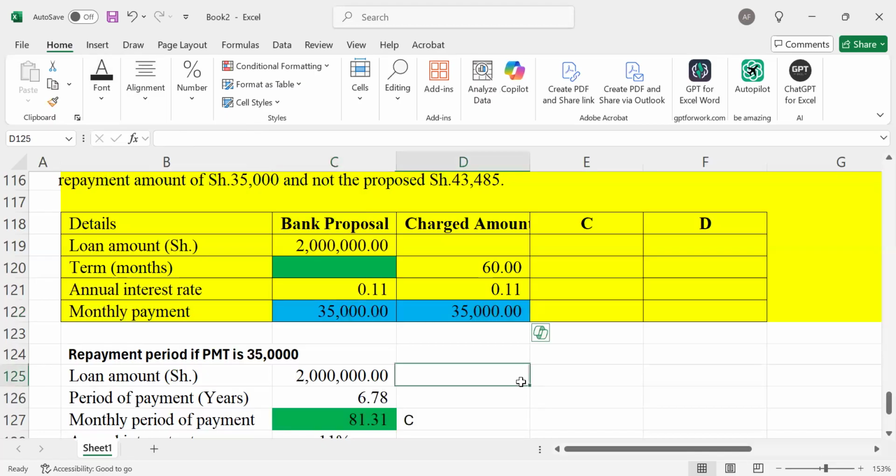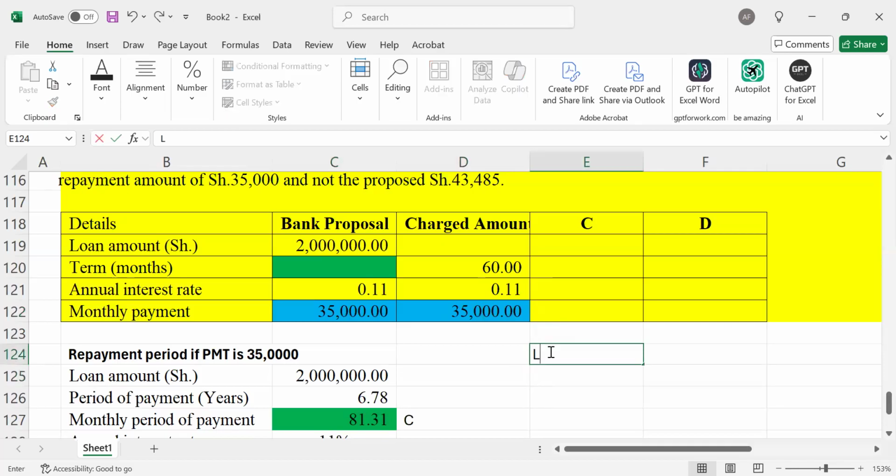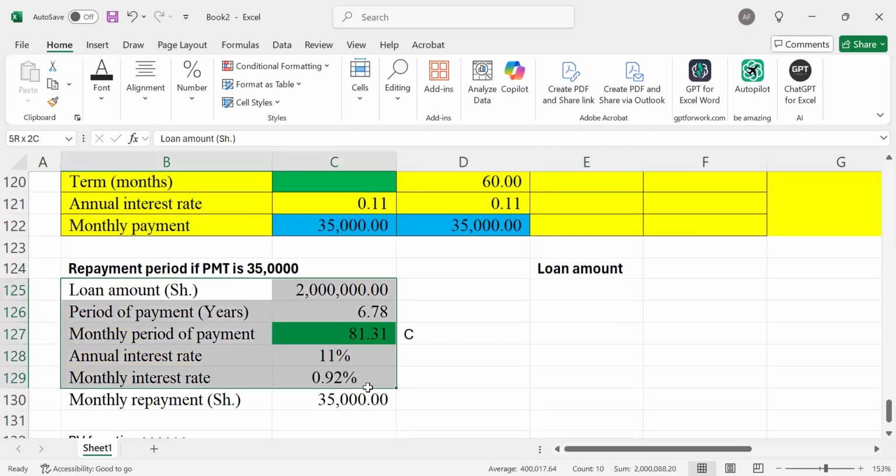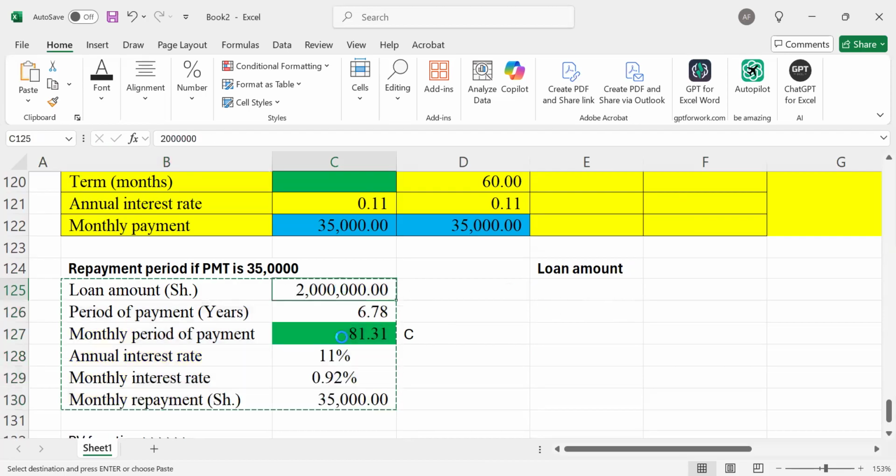So in the other case, we need to determine what loan amount I will be required to have, if all other values are the same. So I'll just take these values here.